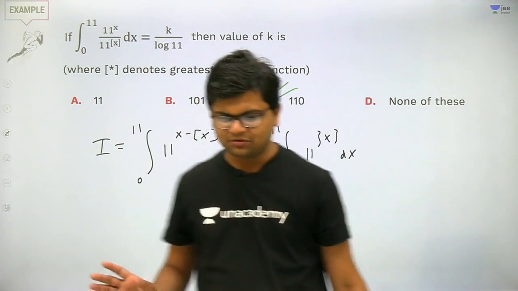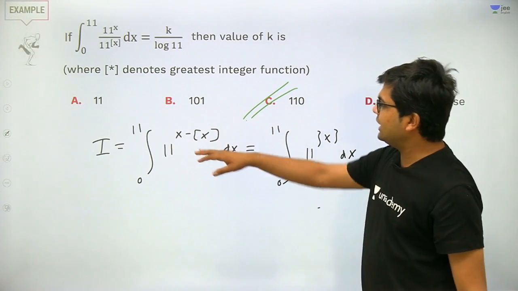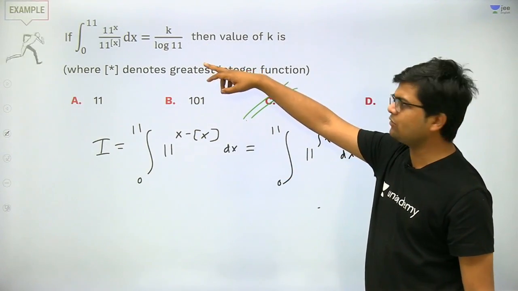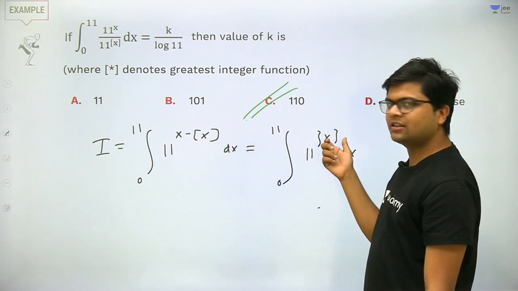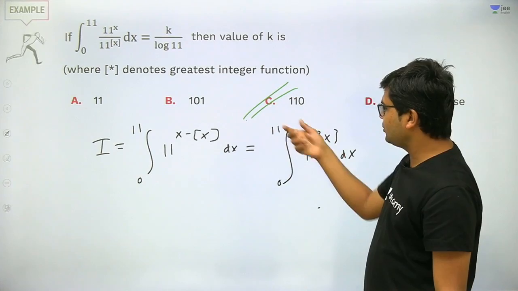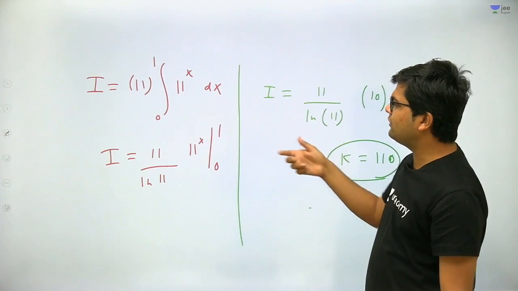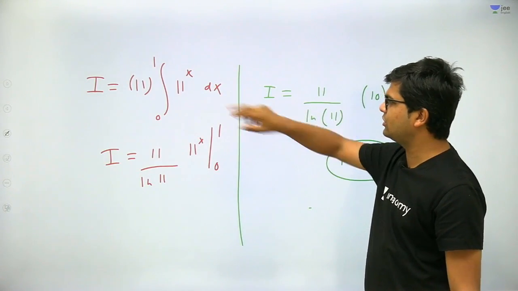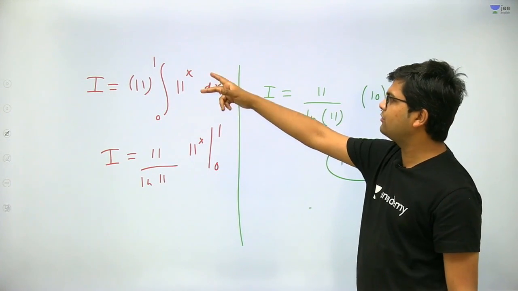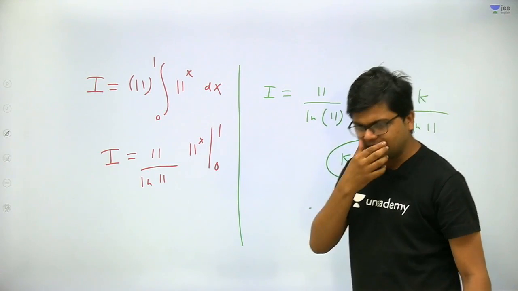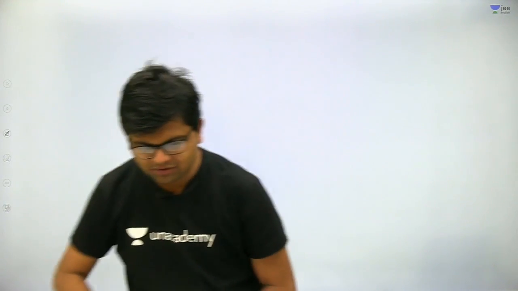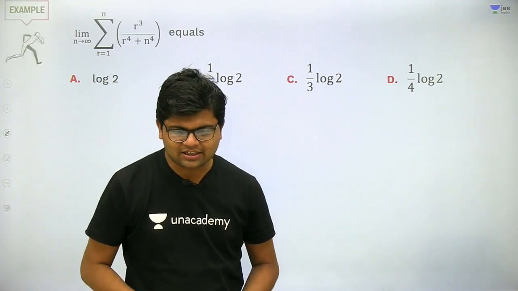Shreyash, a very easy question. What I did, that 11 raised to the power x upon box of x, so it will be in the negative. Now this is fractional part x. Now I wrote it in the first period only. So 0 to 1, 11 raised to a fractional part of x. Since it is 0 to 1, fractional will become x. Now solve the integral. That's it. Very good, very good. Now let's try the next question.